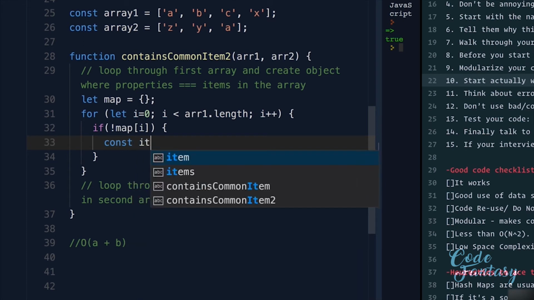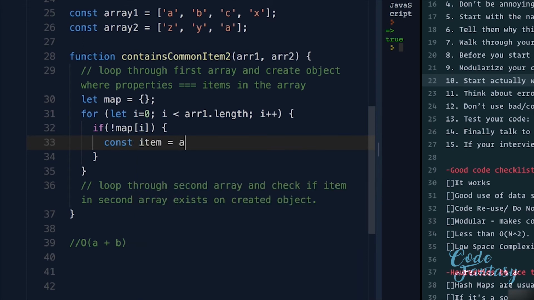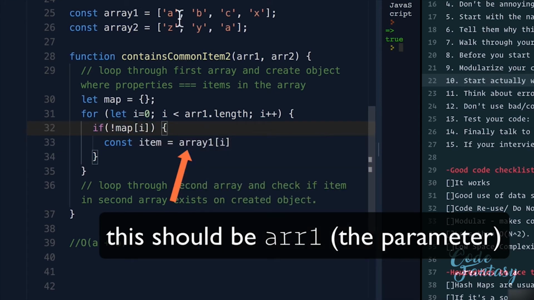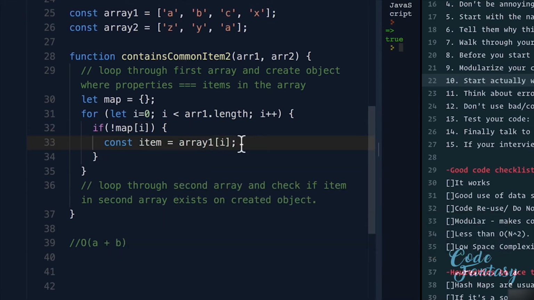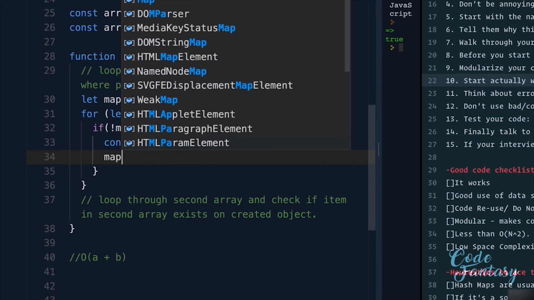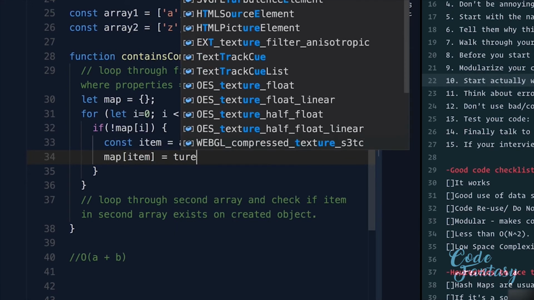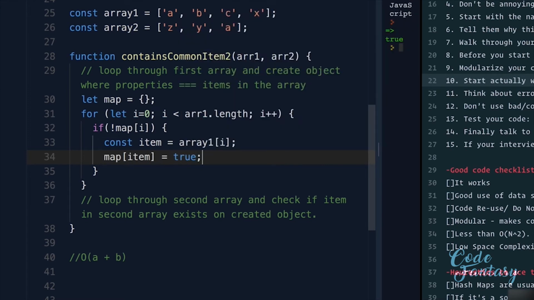So I'm going to say const item equals array1[i]. So that is a. And this item is going to have map[item] equal to true. What did we just do here? Well, we said if map.a doesn't exist, in that case, let's make array1[i], which is a, equal to item.